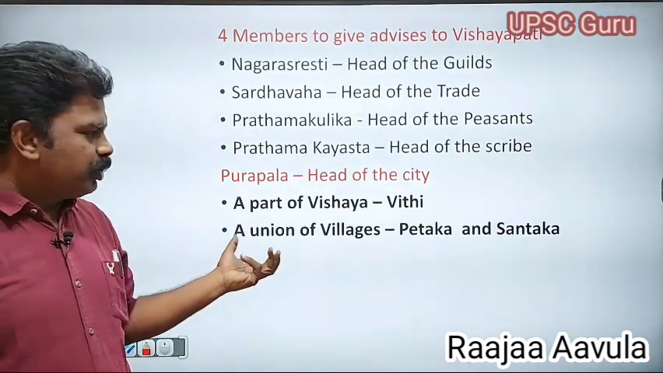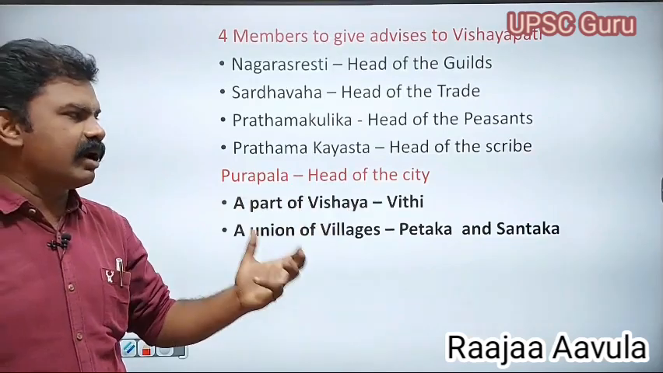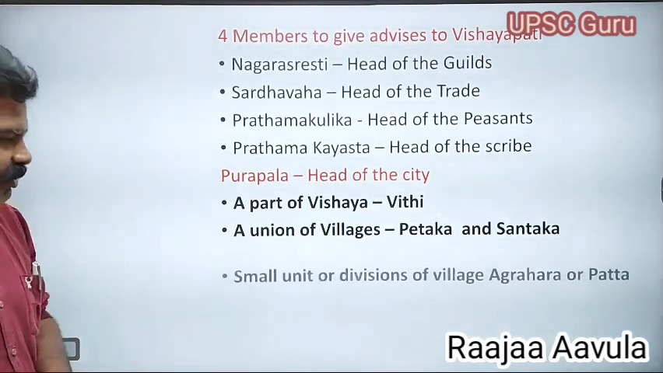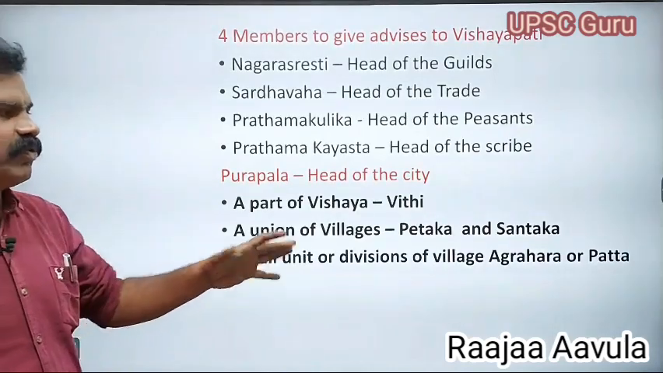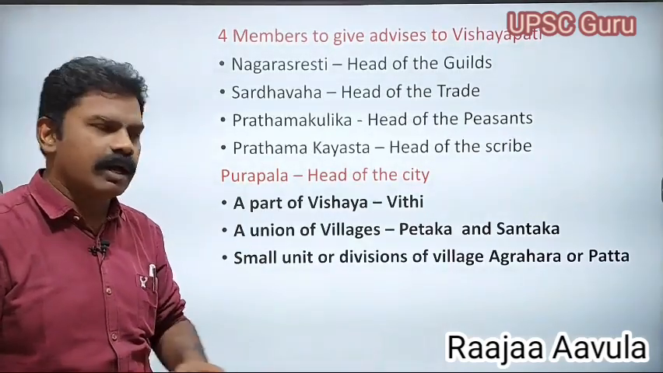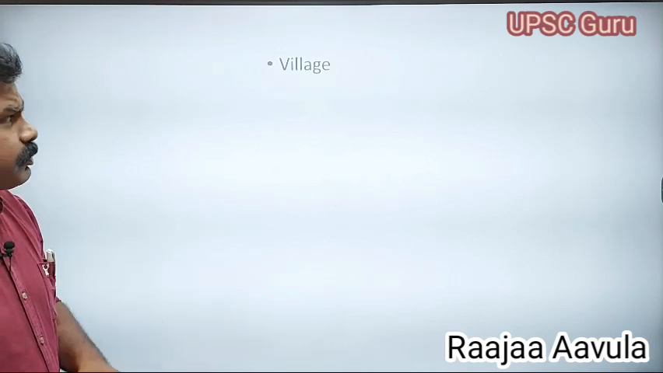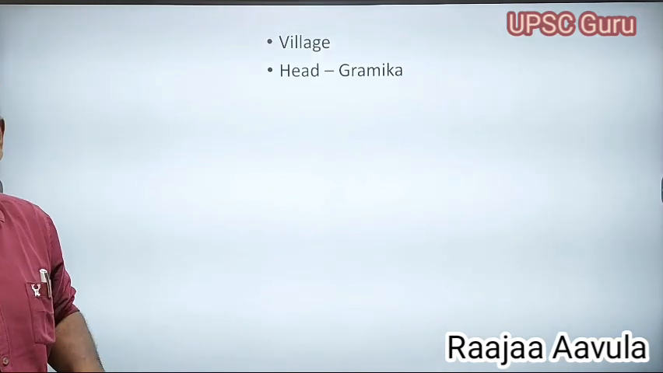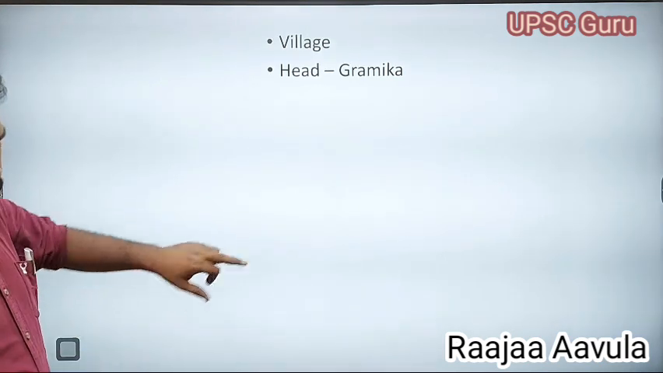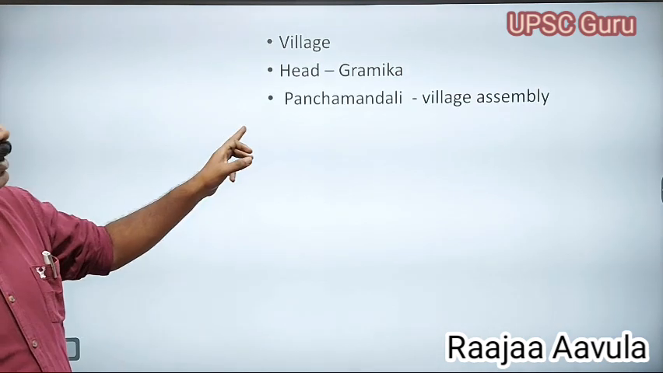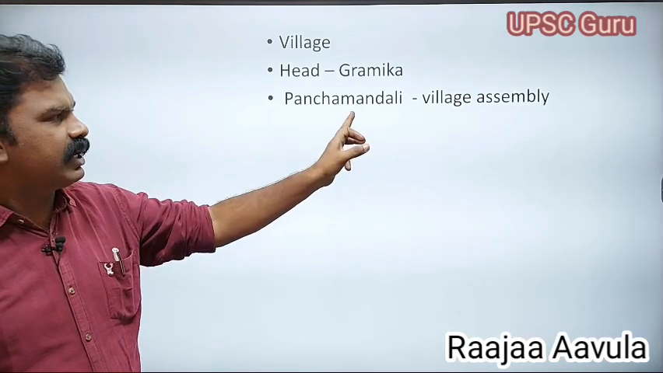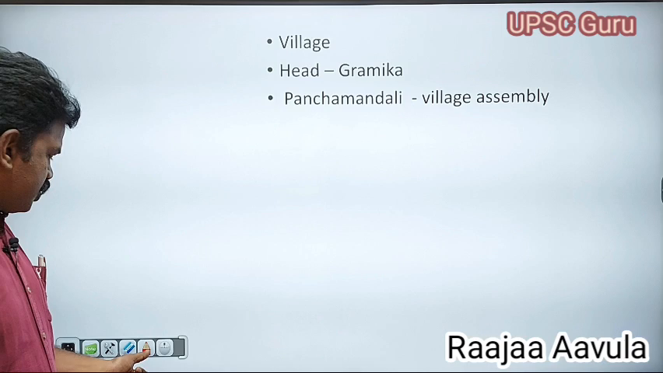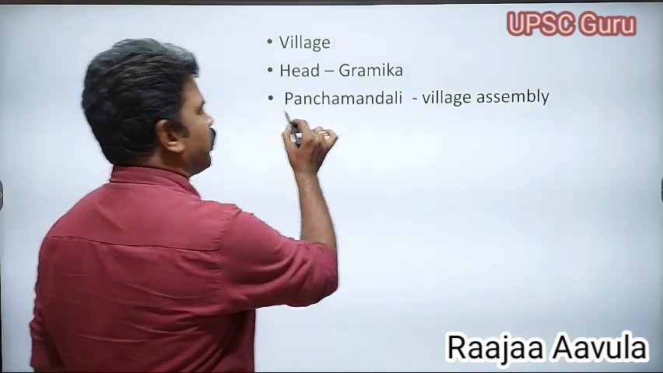A union of villages is called Petaka or Santaka, some group of the villages. A small unit of the division of a village was Agrahara or Patta. Coming to the village head, he was Gramika, and there was the Panchamandali, that is the village assembly. Most of the time they gave importance to the village assembly.